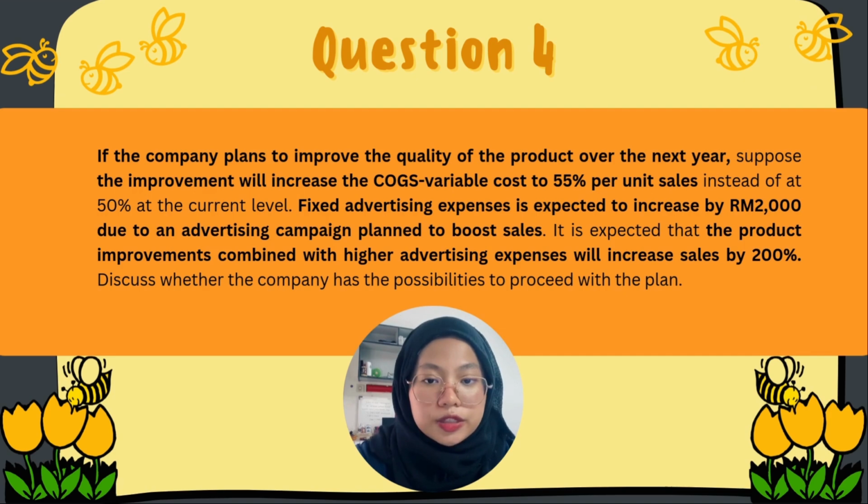Question 4. If the company plans to improve the quality of the product over the next year, suppose the improvement will increase the COGS cost to 55% per unit sales instead of 50% at the current level. Fixed advertising expense is expected to increase by RM 2,000 due to an advertising campaign planned to boost sales. It is expected that the product improvement combined with the higher advertising expense will increase sales by 200%.